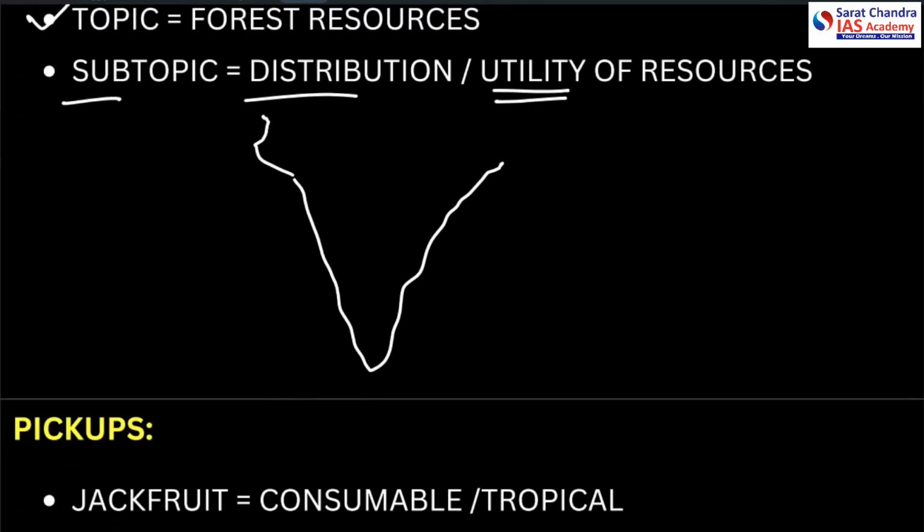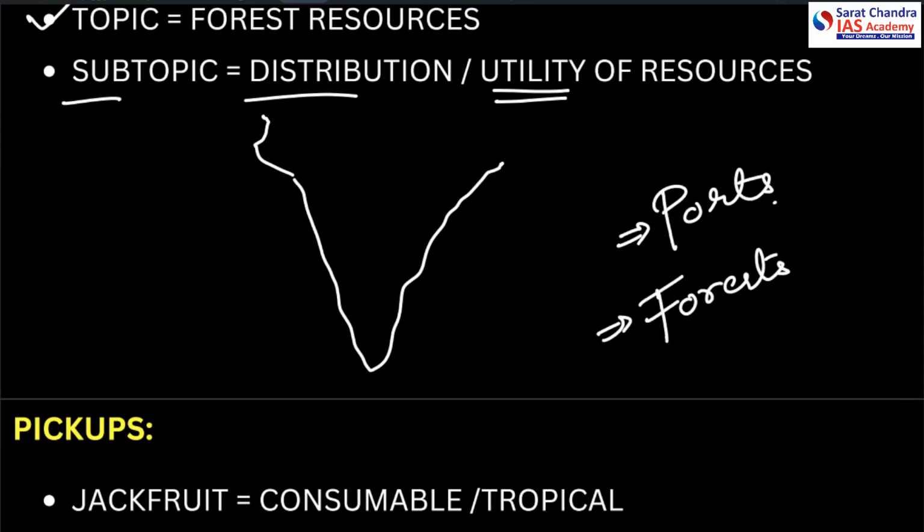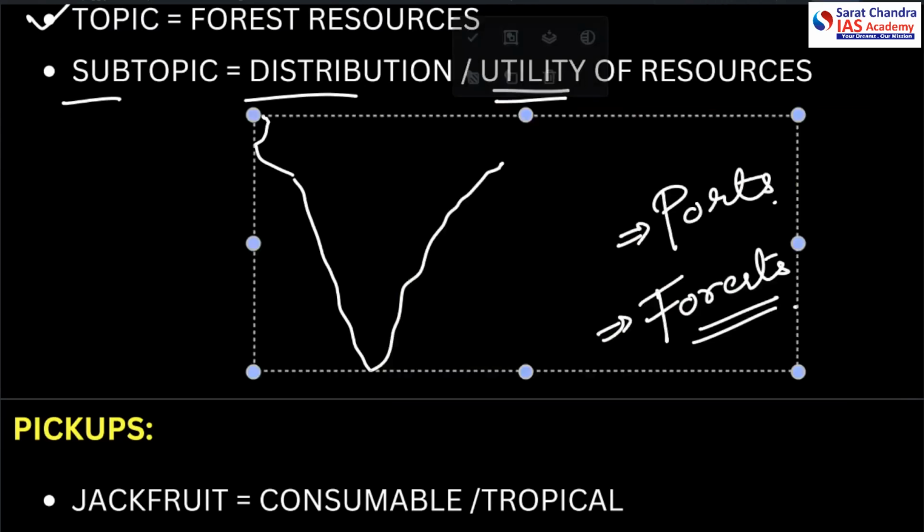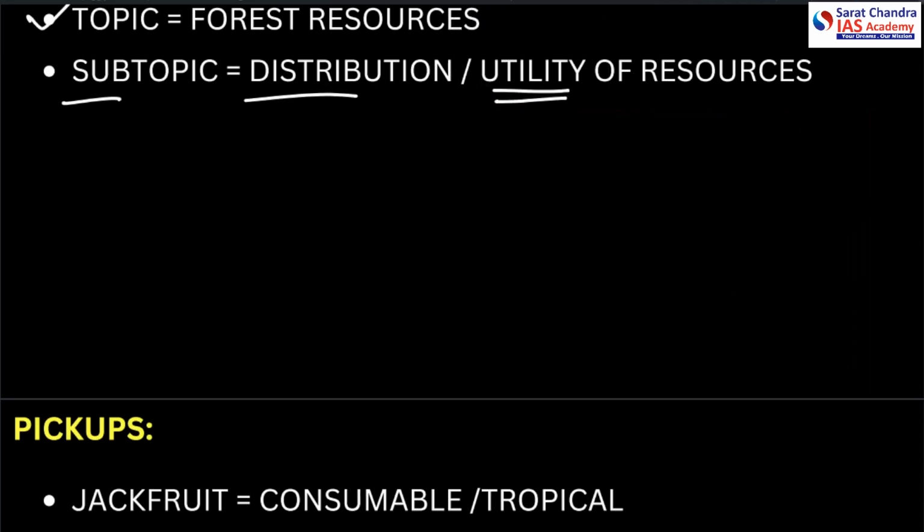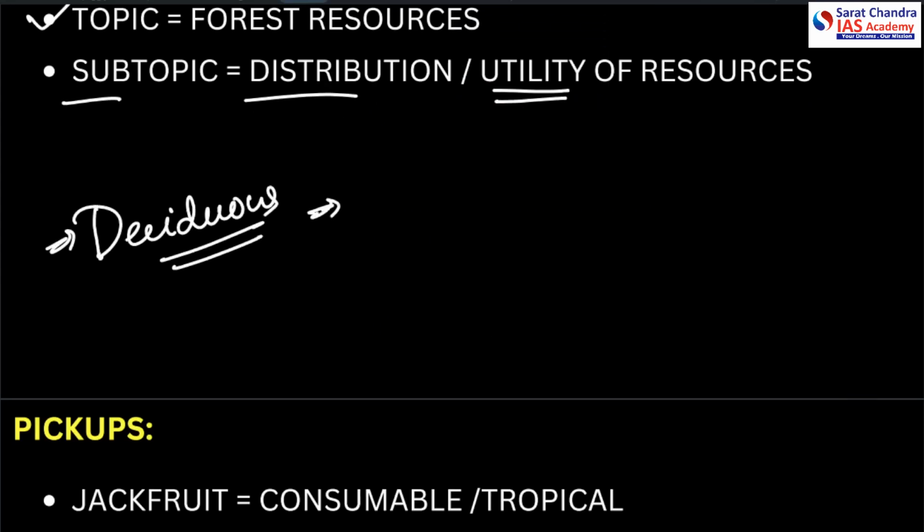In the last question we talked about ports. In this question we are talking about the forests. Alright, so in order to first know, we should know what deciduous trees are. And deciduous means to fall off or shed off.